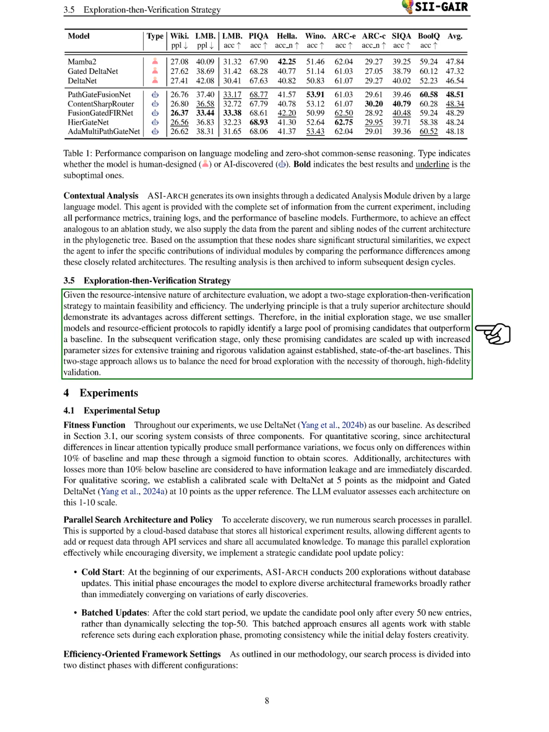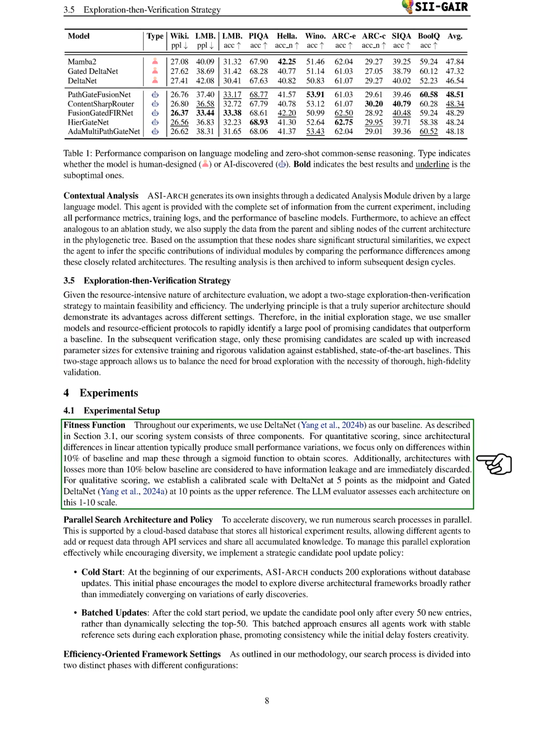To ensure efficiency in architecture evaluation, we implement a two-stage exploration then verification strategy. We believe that a truly superior architecture should show its benefits across various settings. In the exploration stage, we use smaller models and efficient protocols to quickly identify a wide range of promising candidates that outperform a baseline. In the verification stage, we scale up these candidates for extensive training and validation against established baselines. This approach balances broad exploration with thorough validation.